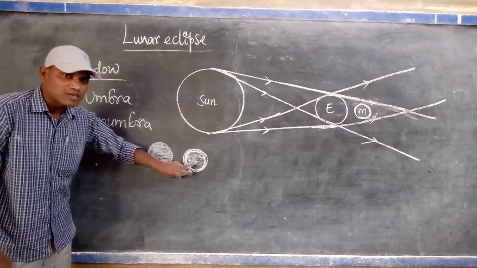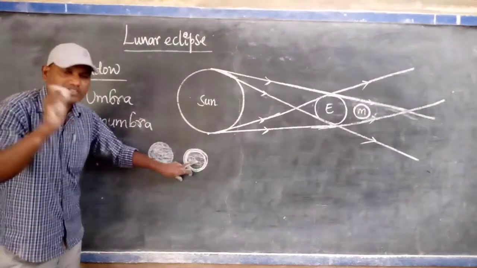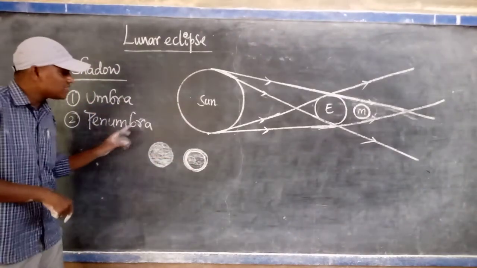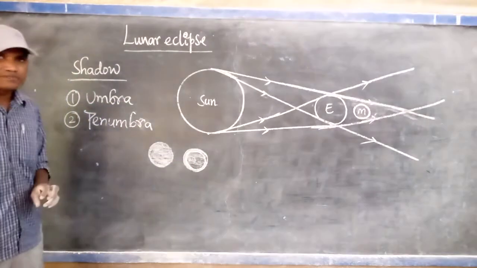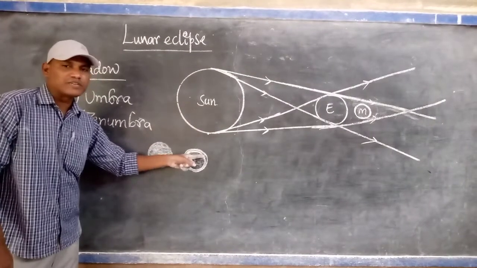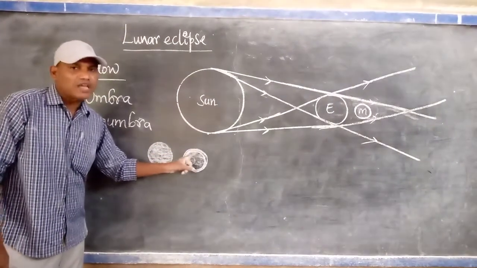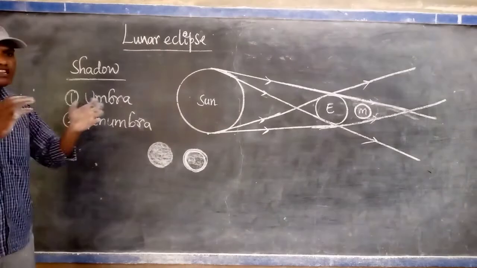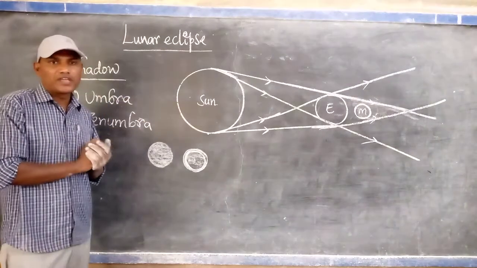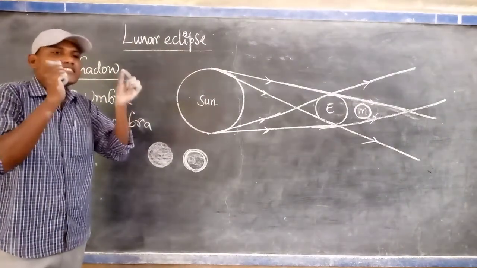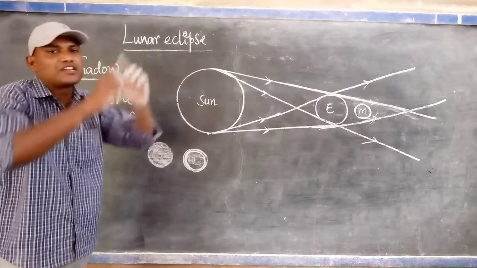So umbra is totally dark, meaning no light enters. Penumbra means partially light enters. But why does partial light enter? By the diffraction process. When light passes through any body, at the edges of the body it slightly bends, and then travels again in a straight line.